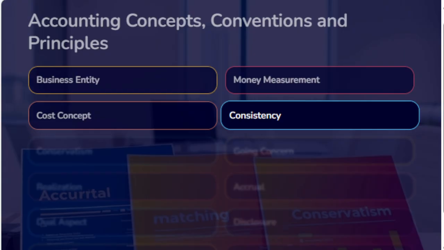Consistency. Any policy adopted for accounting should be continuous or consistent throughout the business, and it need not be changed generally unless and until circumstances demand. However, it does not stop any improvement or new technique, but that should be disclosed with a note.